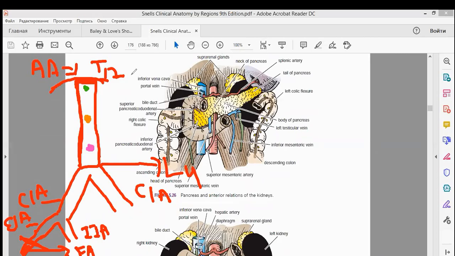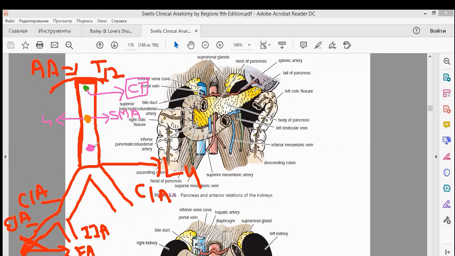This is your celiac trunk, and this celiac trunk, you already know, is present at the level of T12. Then you have this artery, your superior mesenteric artery. And this superior mesenteric artery, you already know, is present at the level of L1.